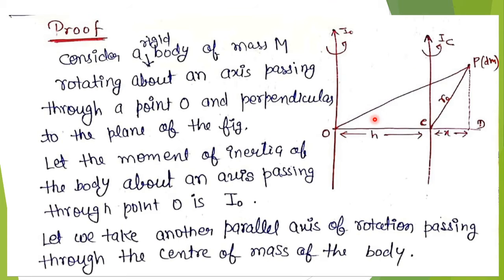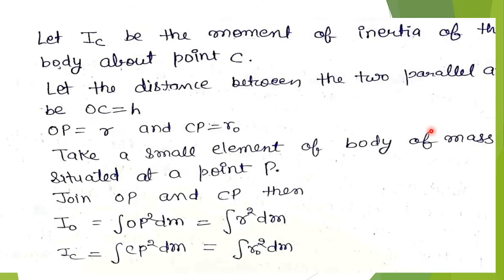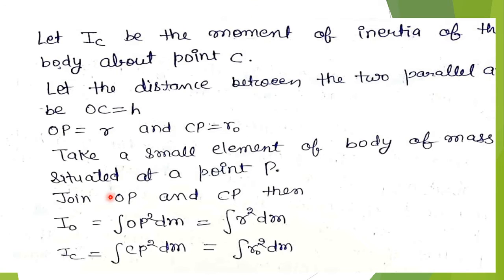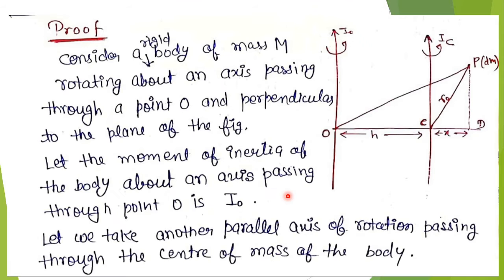CP equals R0 means the position vector of this point P from the origin is OP equals R, and from the center of mass is CP equals R0. Now we take a small element of the body of mass dm situated at point P. Join OP and CP.